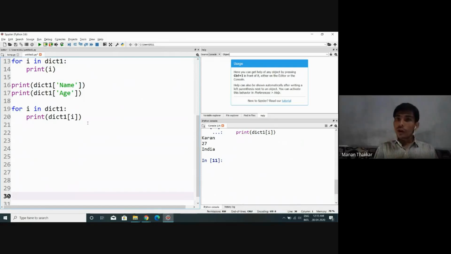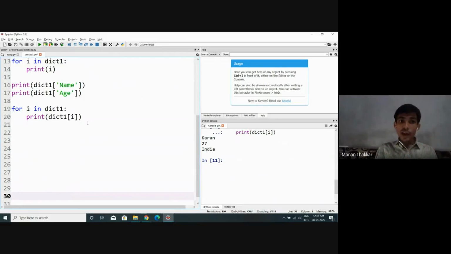So what are we supposed to do? We need to take the key as the index parameter. So the index is not like 0, 1 and so on. You can treat the key itself as an index.